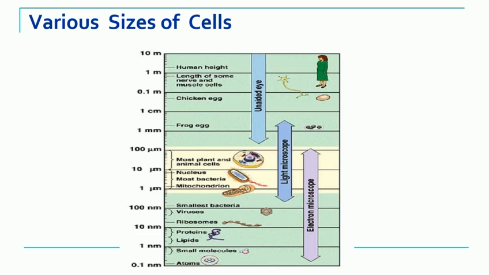Now if we look at the size, the cells show various sizes. The basic units are the atoms. Atoms combine together to form molecules. Molecules give rise to different biomolecules like protein, lipid, carbohydrates. Then these assemble to give rise to different types of cells. The smallest is the egg cell, like 1 to 5 millimeter in size, and the largest cell can be found in the giraffe neurons.